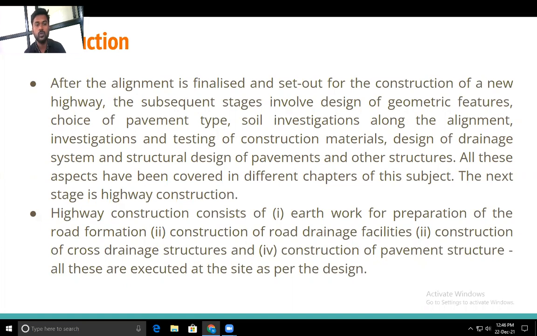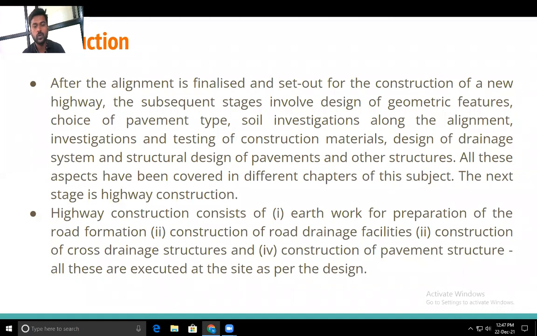Okay. So in the highway construction, we are going to study the earthwork for the preparation of the road formation. Whenever we are constructing the road, first comes the earthwork. Before going for any structural design, construction of any structural element, we will have to go for earthwork first. Okay, then second is the construction of the road drainage facilities. Then next is the construction of the cross drainage structures and the construction of the pavement structures.